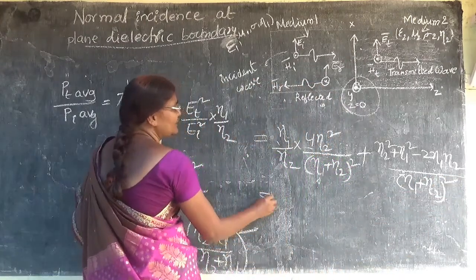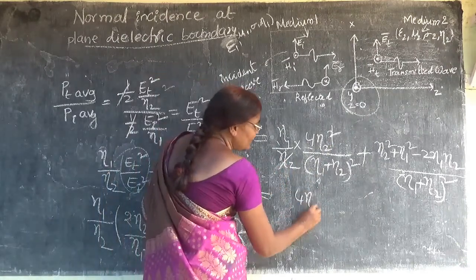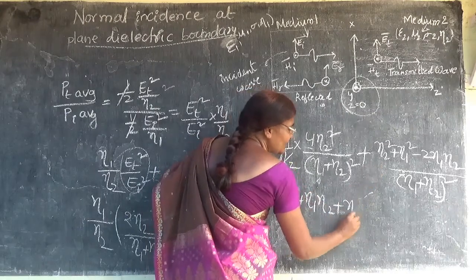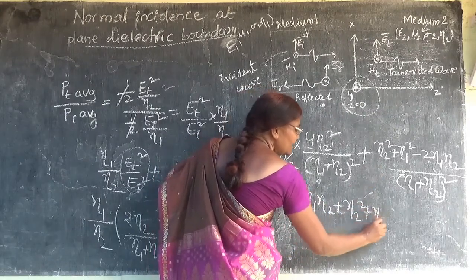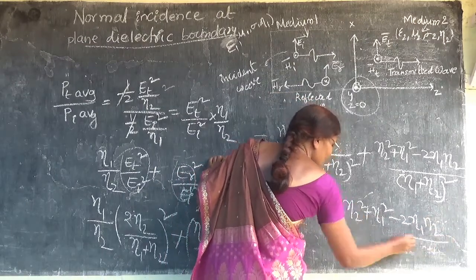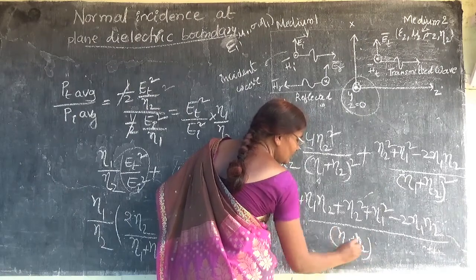So this is going to be 4 eta 1 eta 2 plus eta 2 square plus eta 1 square minus 2 eta 1 eta 2 by eta 1 plus eta 2 whole square.